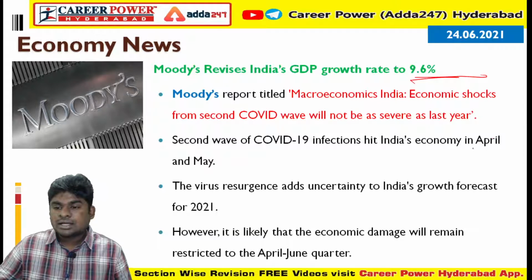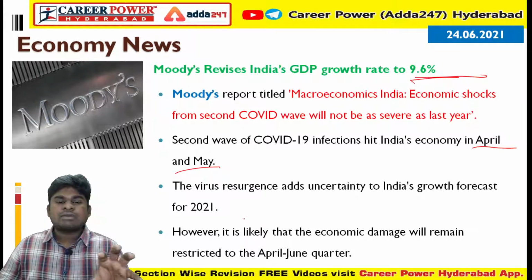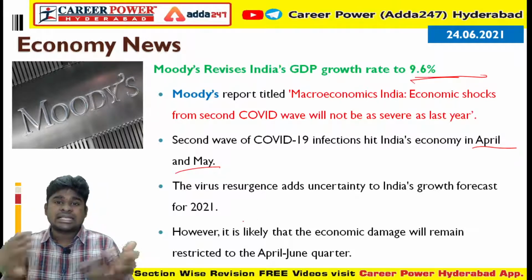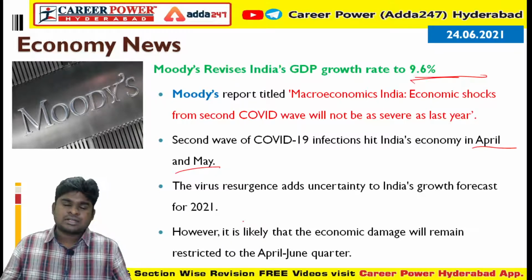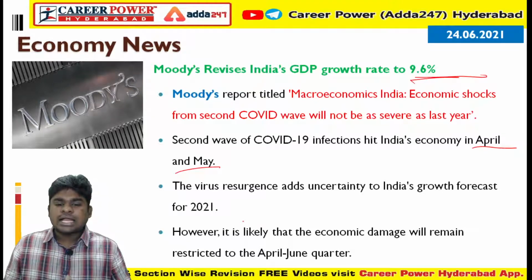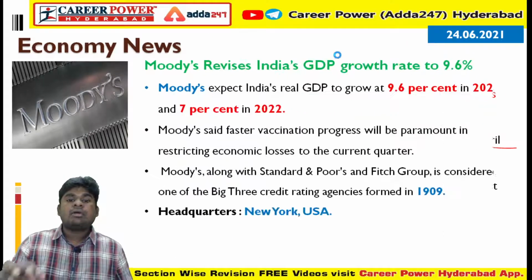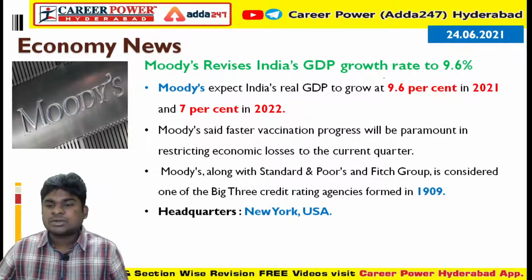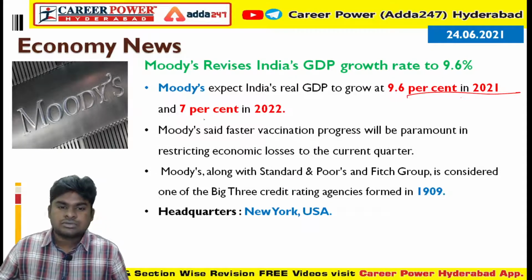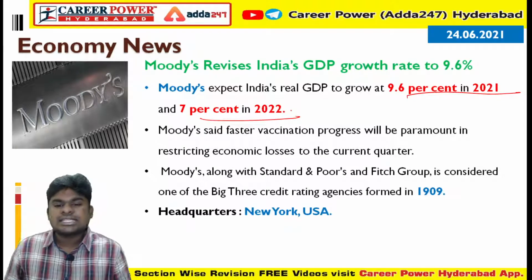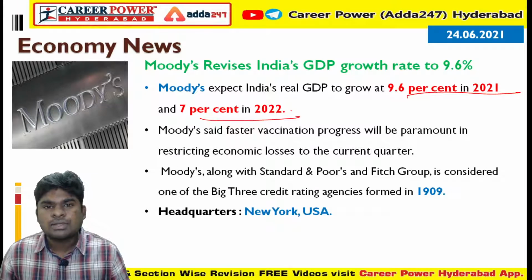Just it's 2 months second wave. So this virus resurgence has uncertainty. We don't know when the virus will re-emerge into a third wave or a fourth wave. That is why they are estimating India's growth rate to be 9.6. They are expecting India's growth rate as 9.6 in 2021 and 7% in 2022. Also, they suggested that faster vaccination progress can help in restricting these economic losses.